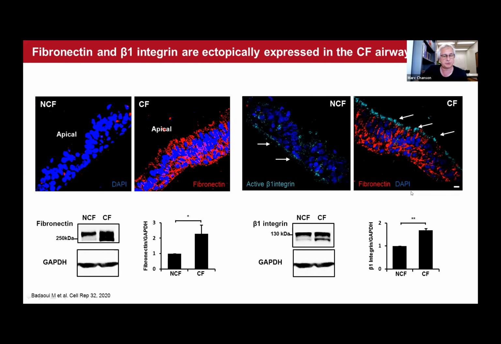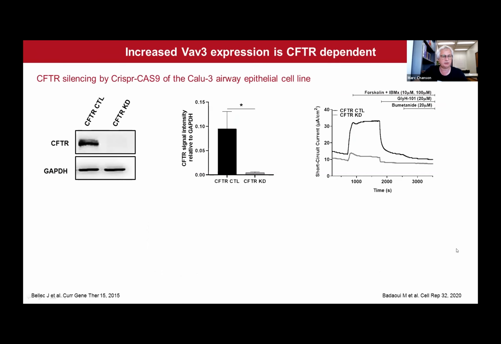All of these observations are very interesting, but nevertheless, they can be coincidental. So it was important to demonstrate whether they were directly dependent on CFTR dysfunction. To address this question, we needed to use a simpler model, and we switched to Calu3 cells. Calu3 is an airway epithelial cell line, introduced before by Professor Cherry. We culture these cells on transwell filters and keep them at the air liquid interface for about 2 weeks. Under these conditions, they express a high amount of CFTR, as can be seen here.